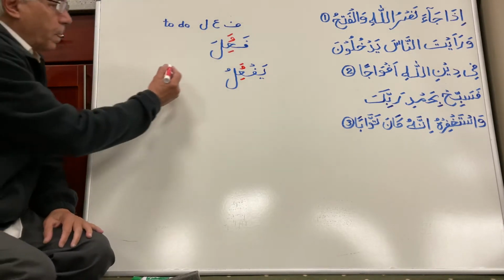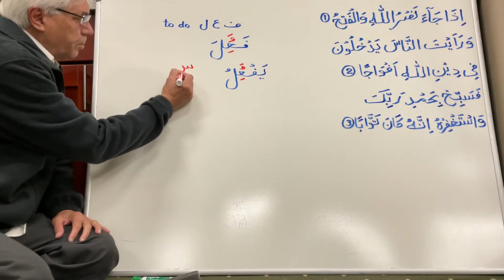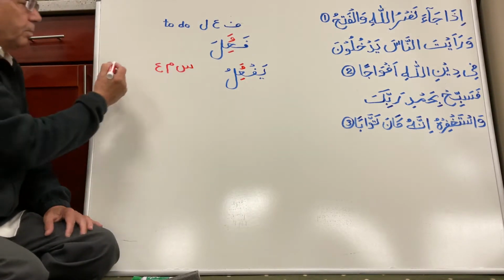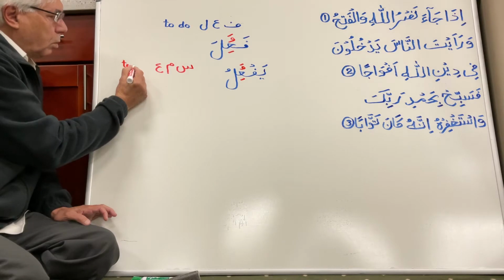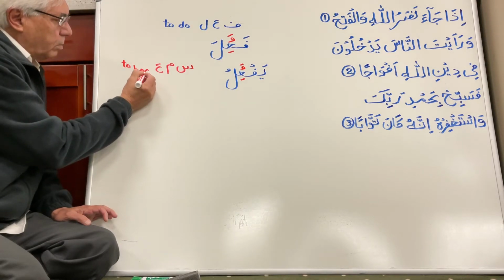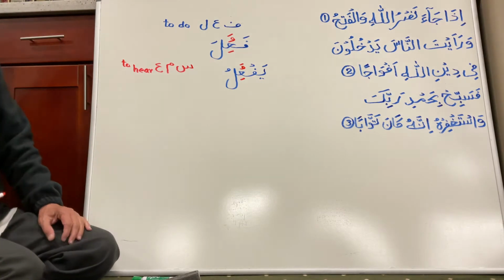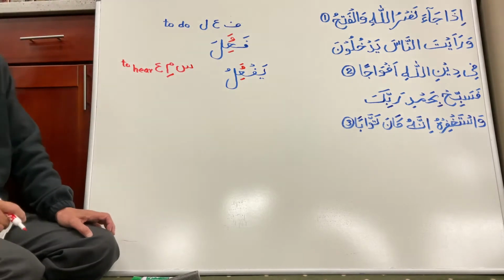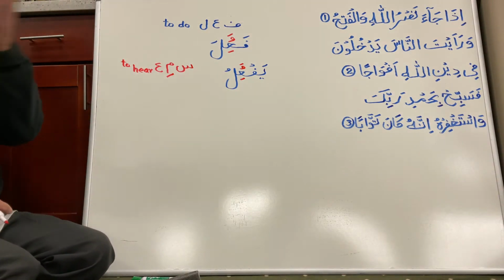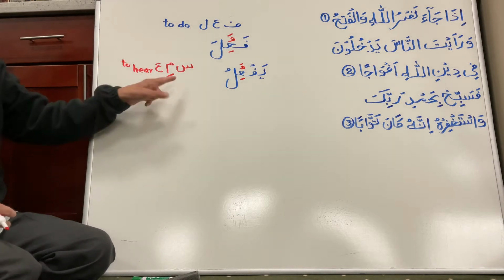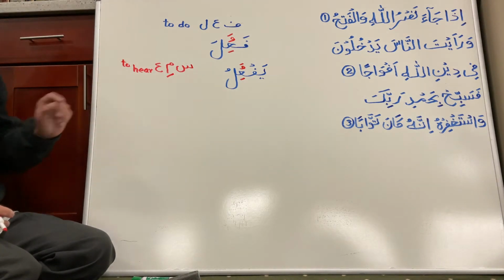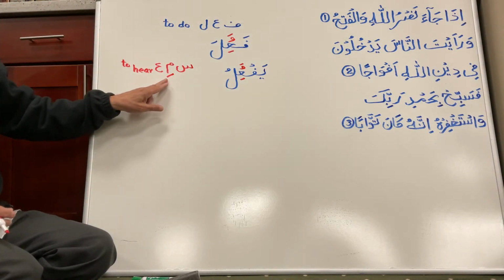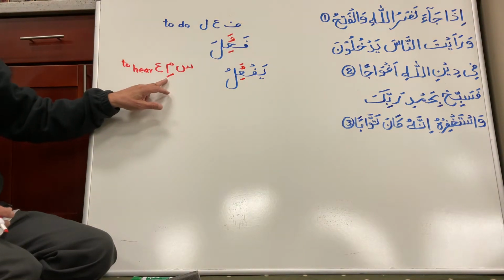Just a brief example. Let's look at these three letters: Seen, Mim, and Ain. This means to hear. Okay. Now, when you are getting up from the ruku, what do you say? Sami Allah, which means you are pronouncing a zair under the mim. Sami, he heard. Allah heard. Okay. So it looks like in these three letters, the middle letter, when we make the grammar, will have a zair or kasra under there.